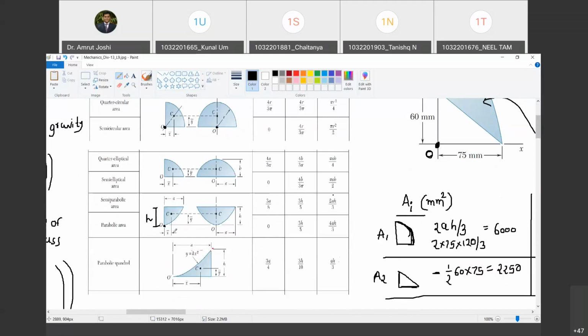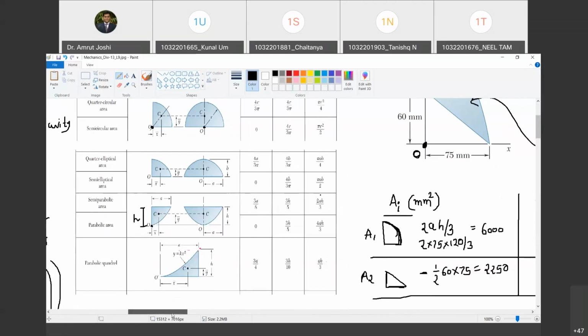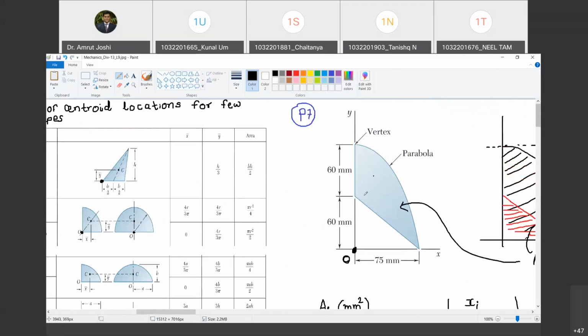What is the distance x bar? It is the distance of the centroid, 3a by 8. Do you agree with me? Yes. 3a by 8. Now, how do I plot that x bar here? Tell me. यहाँ पे कैसे plot करूँ?